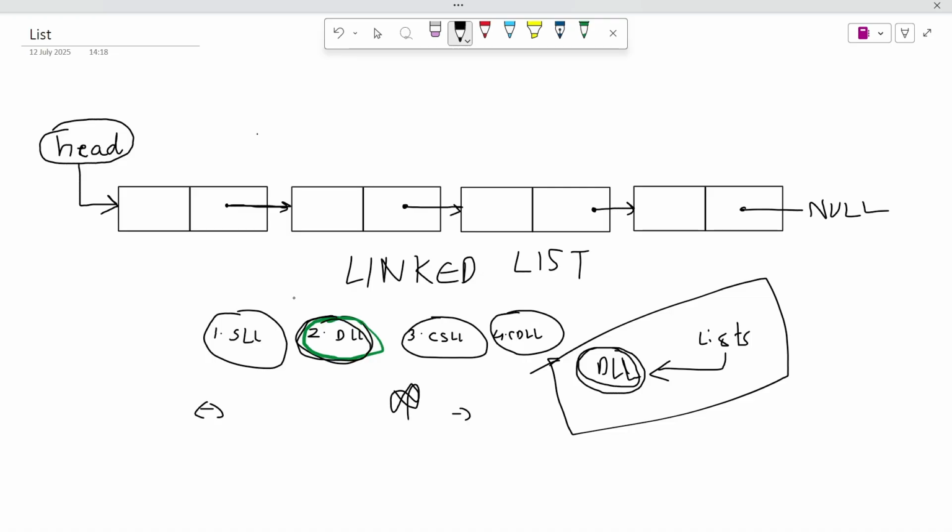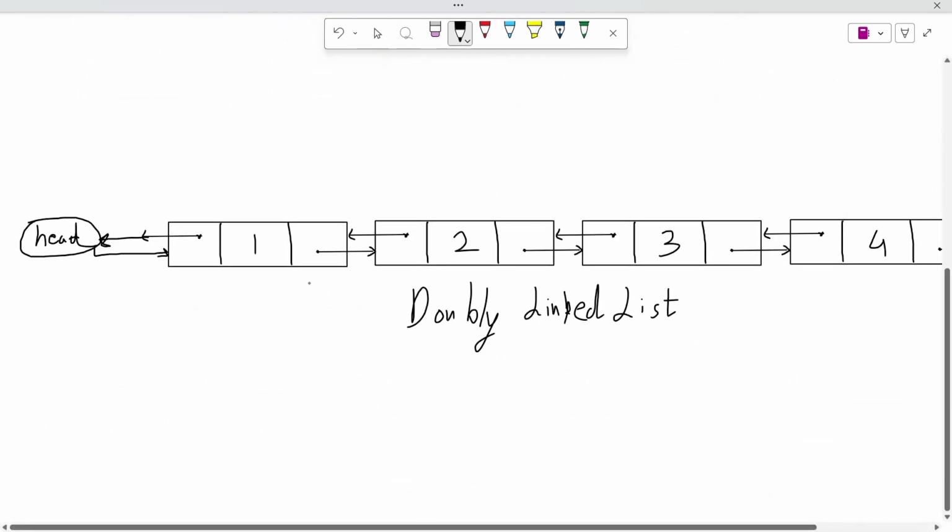So this is a normal linked list where nodes are connected to each other, where each node comprises two things. One being the block of data and another being a part of the node where we store the address of the next node. So basically we link all the nodes through the addresses. And what is a doubly linked list? Doubly linked list means we can also traverse backwards.